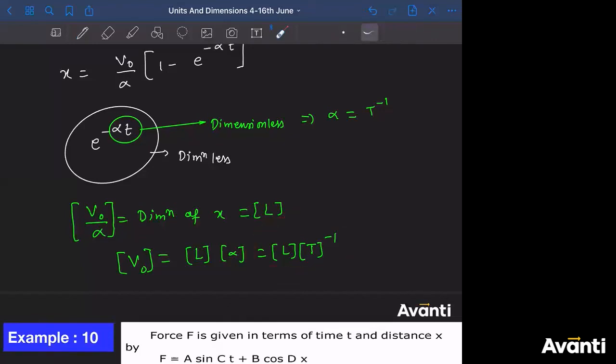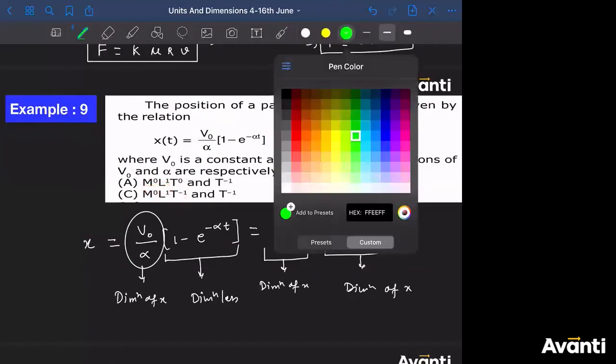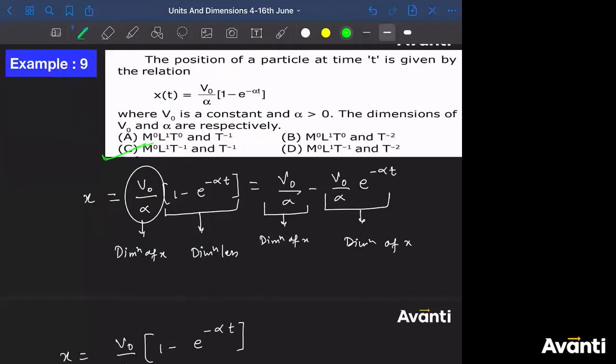The dimensional formula for alpha is nothing but T inverse 1. करेक्ट आंसर बताइए क्या है? तो T inverse 1, तो गलत हो गया. L, this is L1, that is incorrect. L T inverse 1, that is the correct one. Correct answer क्या मिला? Correct answer is option C. So for this question, option C is the correct answer.